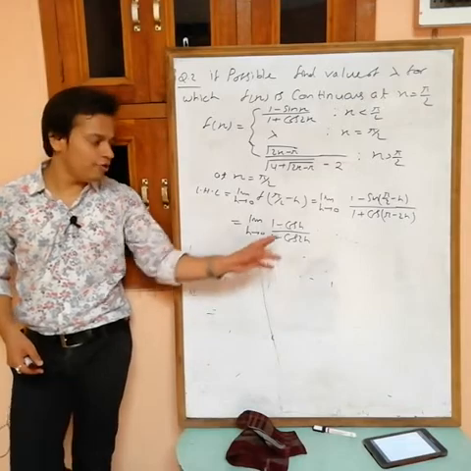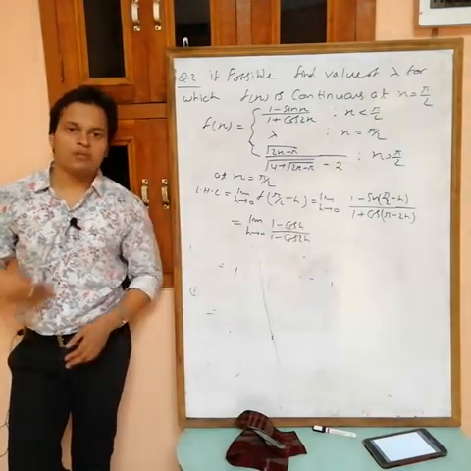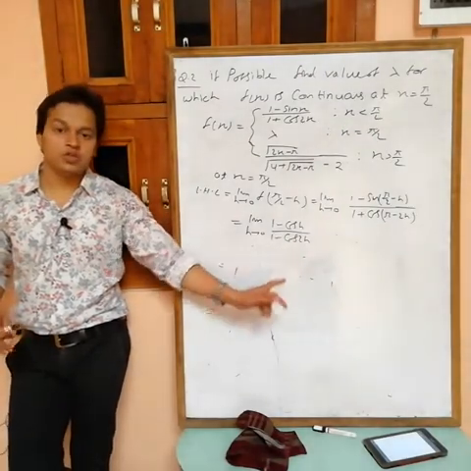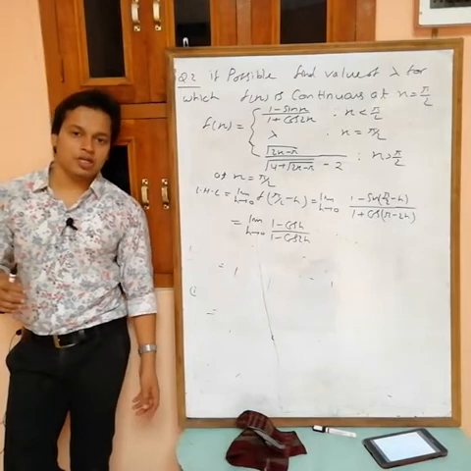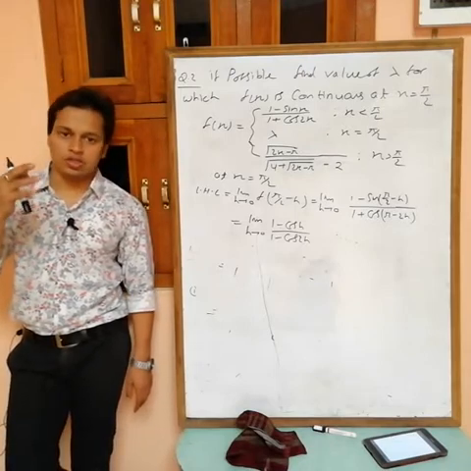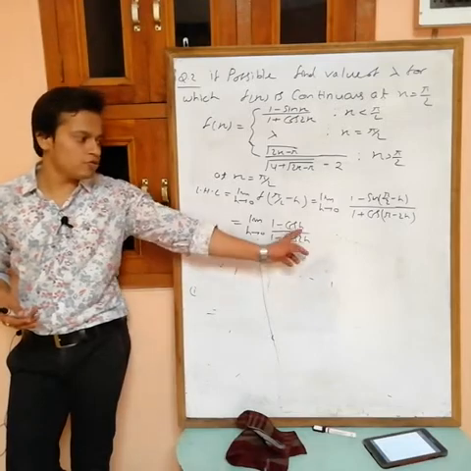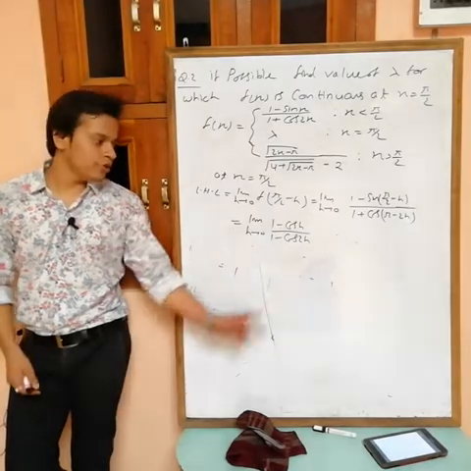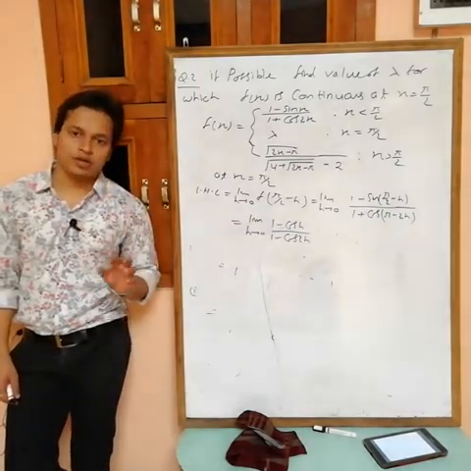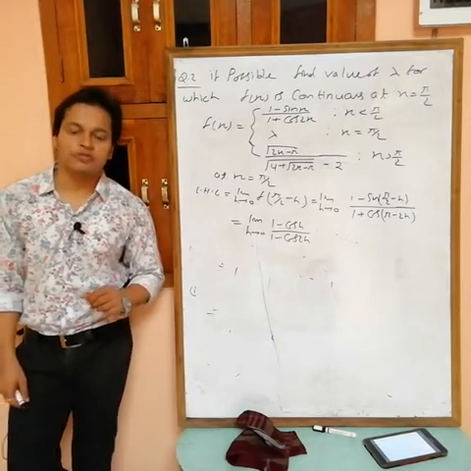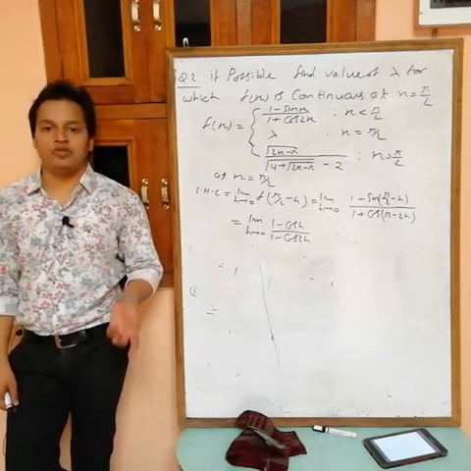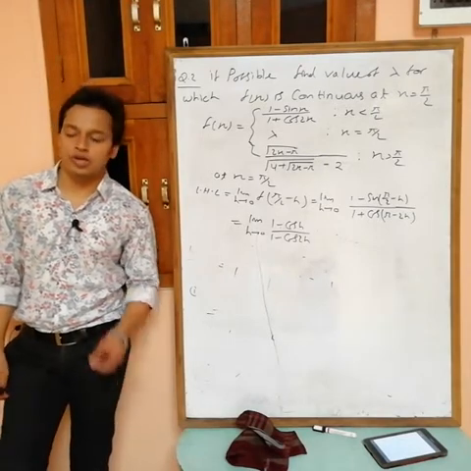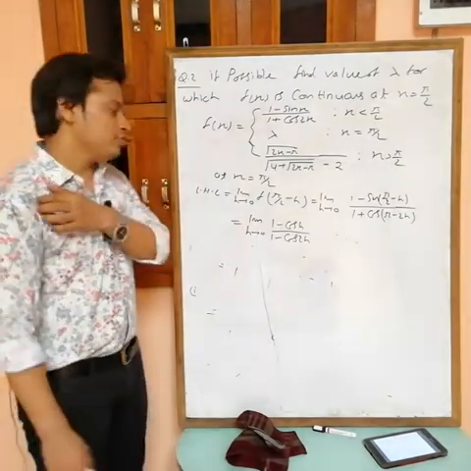If you use L'Hopital, directly differentiate. The derivative of cos is minus sin, and minus minus becomes plus, so sin h by 2 sin 2h. Putting h equals 0 gives sin 0 by sin 0, again 0 by 0 form. Differentiate again and you get cos h by 4 cos 2h. Now put h equals 0: you use L'Hopital two times, and the answer is 1 by 4.